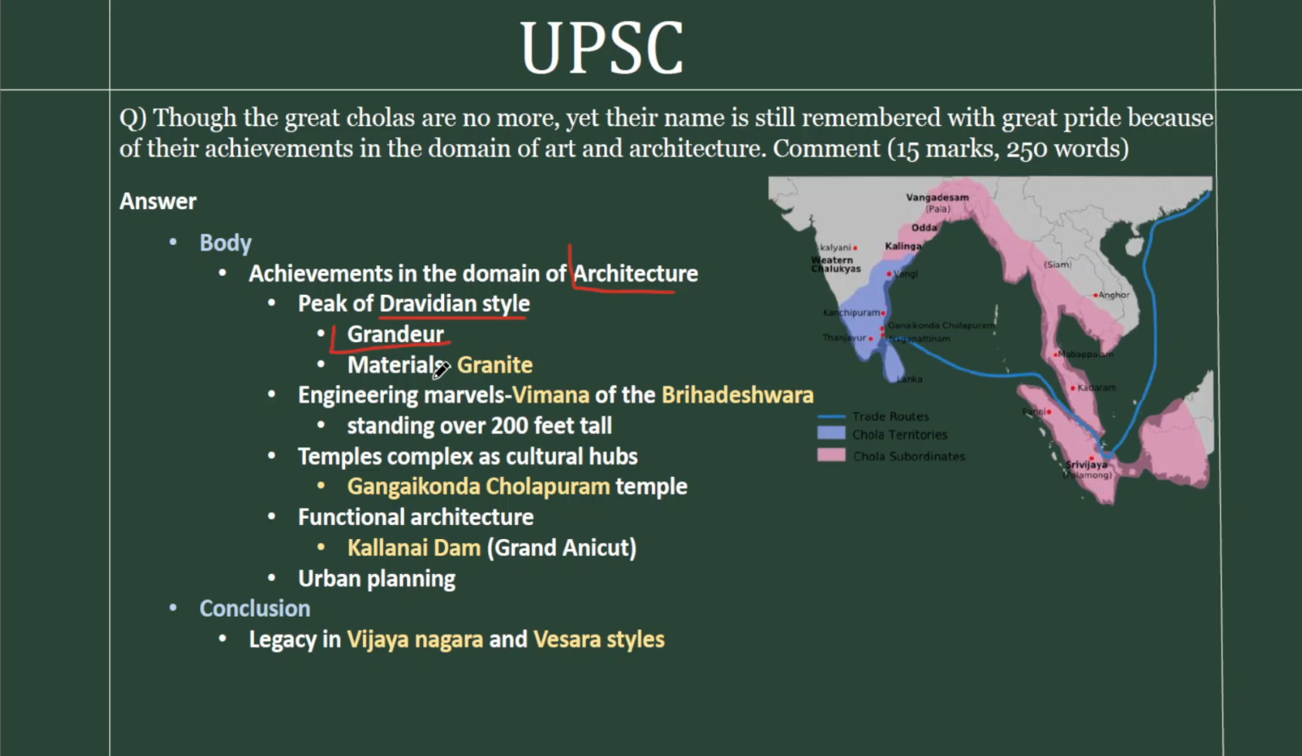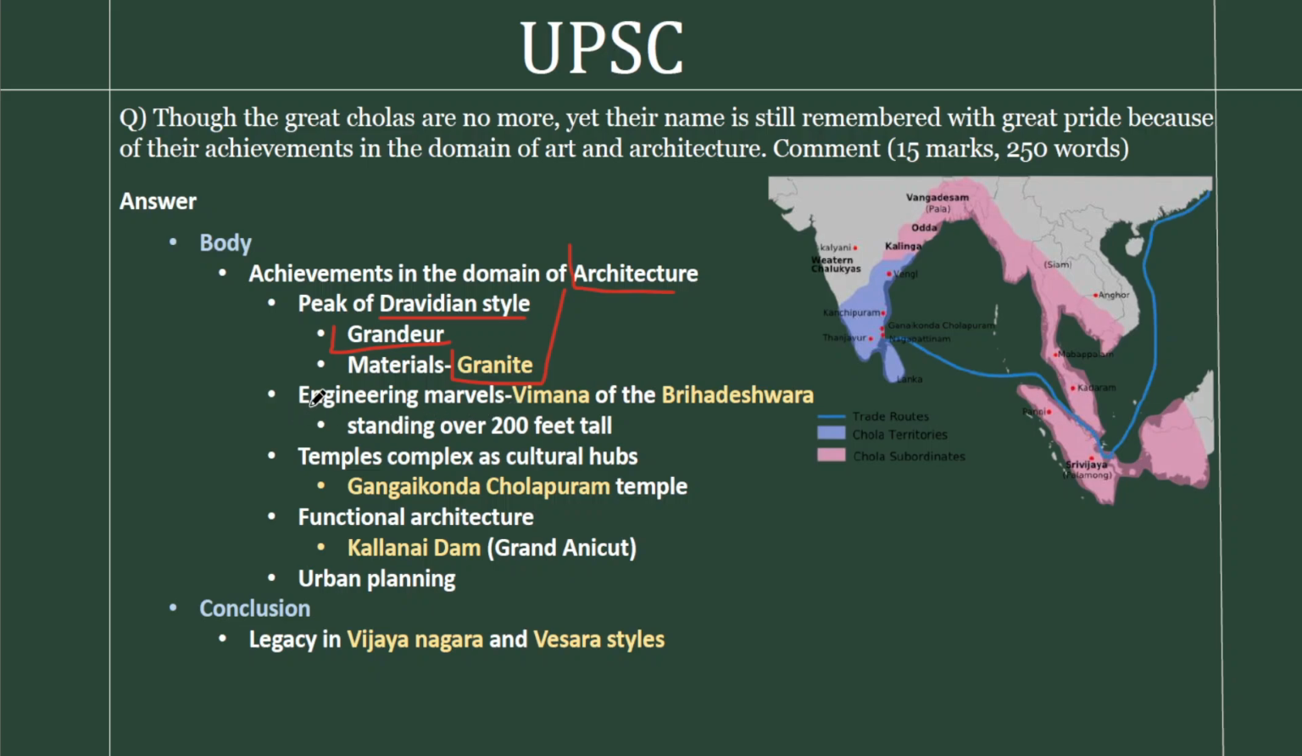Just take the case of the Brihadeshwar temple in Tanjavur. It's so huge that this reflects the peak of Dravidian style, and such structures are also reflective of the materials that the Cholas used. One example is the use of granite. So this was made popular by the Cholas. So that's a contribution they have made to architecture.